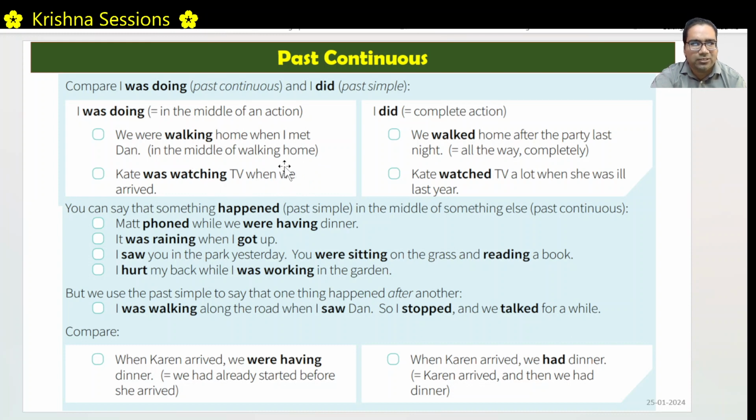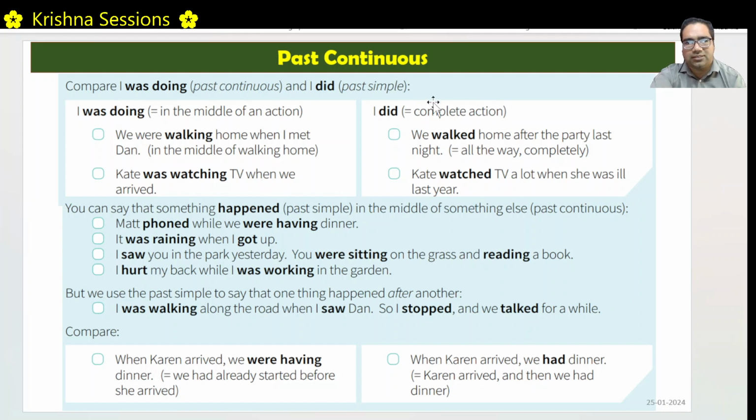We arrived is a point in this complete action, which is probably 30 minutes or 50 minutes, whatever. Kate was watching TV for 1 hour and we arrived. Probably she was watching from 9 to 10 and we arrived at 9:30. So that's why we arrived is in simple past and was watching is past continuous.